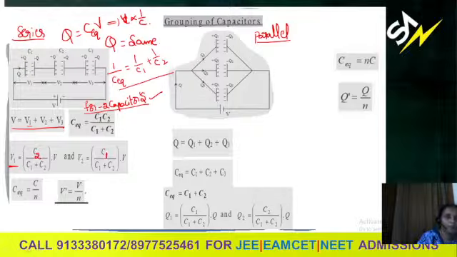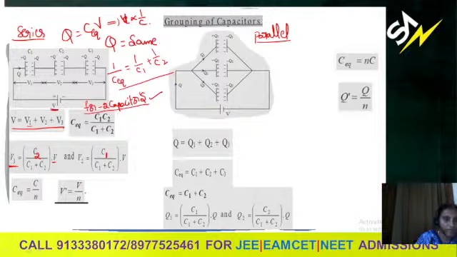When you're finding the potential across the first capacitor, take the opposite capacitance by the total capacitance, or sum of the capacitances, into the net potential. Because in this combination, whatever potential is provided will be divided across each capacitor. That is V1, V2.